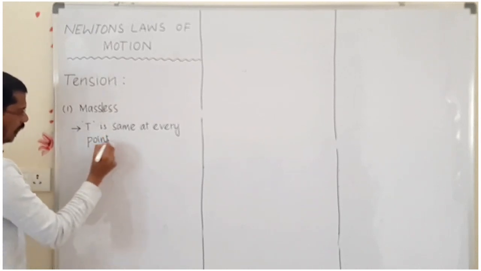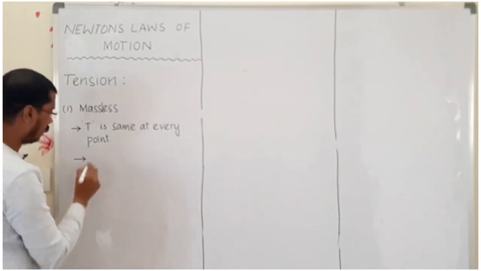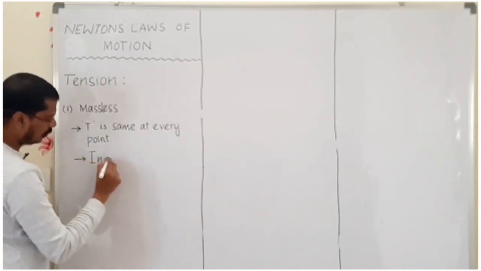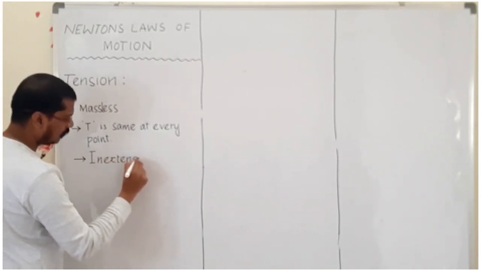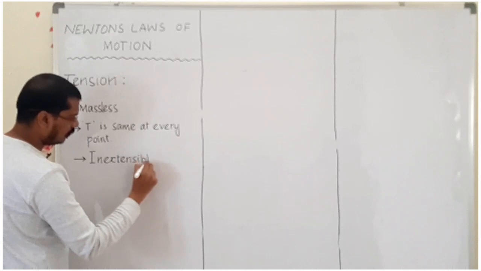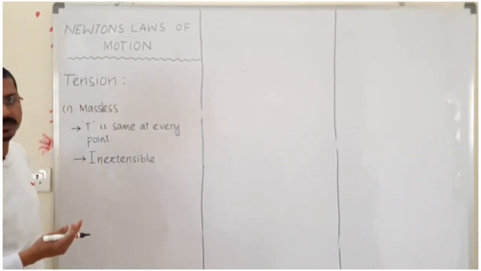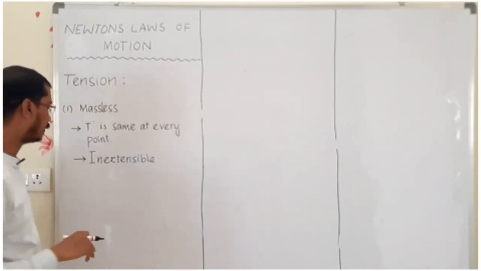That is the first thing. And the second thing, it is inextensible. Here the tension is nothing but force only. This force we can discuss in two directions, horizontal and vertical.